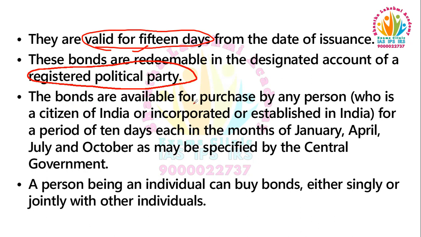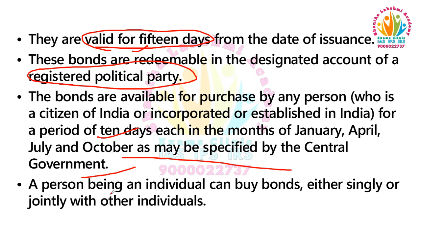These bonds are available for purchase by a citizen of India or any company incorporated in India for a period of 10 days. So these bonds are available for purchase only for a period of 10 days each in the months of January, April, July and October, as may be specified by the central government. After getting issued, they are valid for only 15 days.